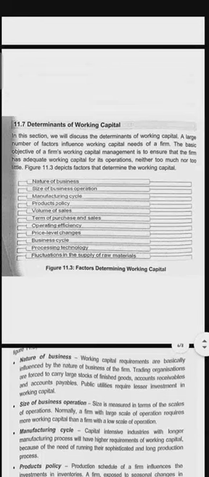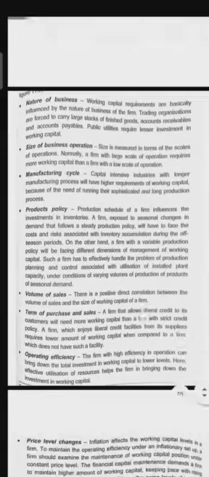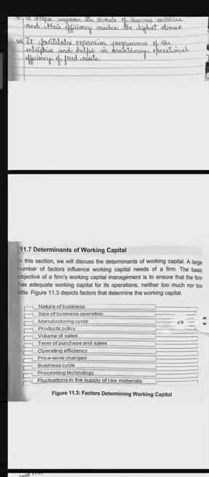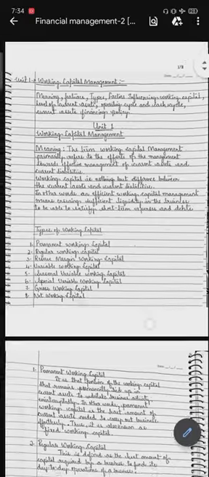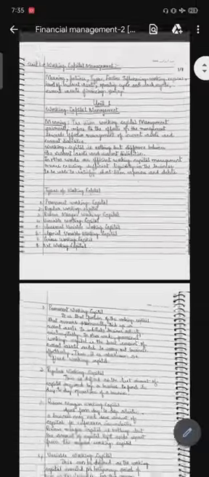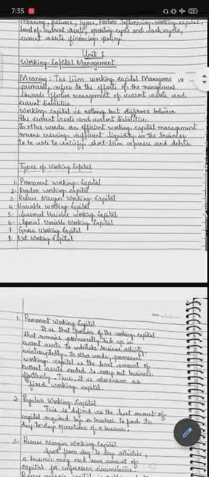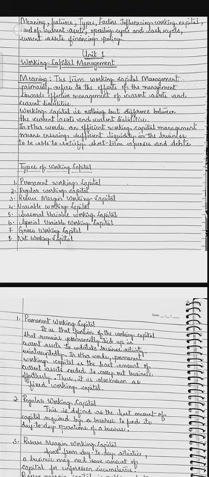This is the most important question in your examination. They will ask the determinants of working capital for 15 marks. You have to write all these points. So this was the most important theory of unit 1, that is working capital management.